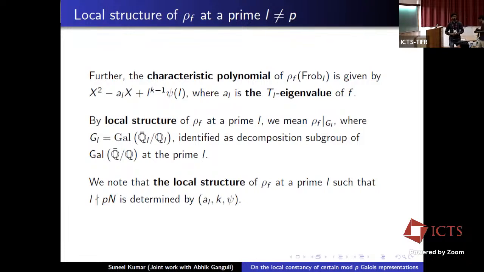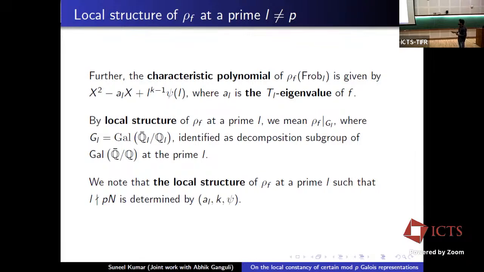By local structure of rho_f at prime l, we mean rho_f restricted to G_l, where G_l is the absolute Galois group of Q_l, identified as the decomposition subgroup of the absolute Galois group of Q at prime l. We note that the local structure of rho_f at prime l, when l is away from p and N, is completely determined by this triplet a_l, k, and psi, as the characteristic polynomial of rho_f at Frob_l is determined by this triplet.